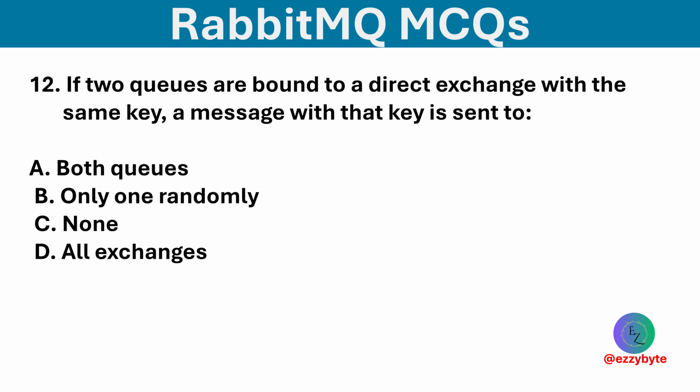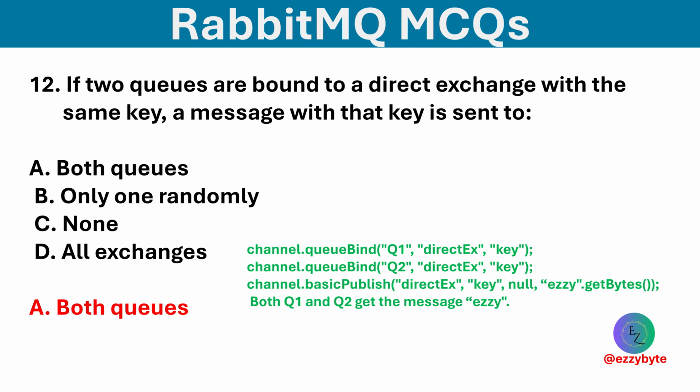If two queues are bound to a direct exchange with the same key, a message with that key is sent to, options are both queues, only one randomly, none, and all exchanges. Option A is correct. All queues with the matching binding key will receive the message.